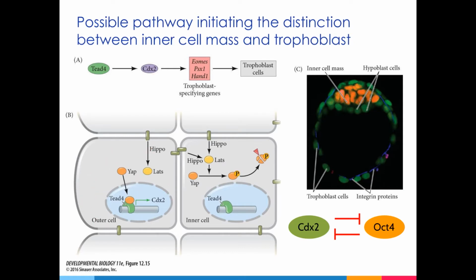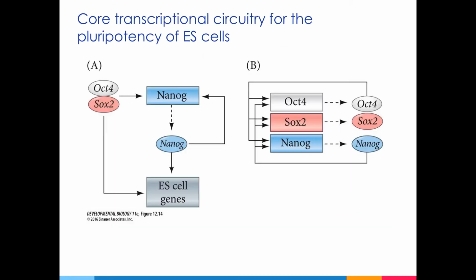The Hippo pathway activates OCT4 expression, and OCT4 is one of the transcription factors that is needed for the maintenance of pluripotency. The outer cells in which the Hippo pathway is inactive express the transcription factor CDX2, and those cells go on to differentiate into trophoblast cells. Once CDX2 becomes expressed in the cells that will give rise to the trophectoderm, it represses OCT4. Similarly, OCT4 represses CDX2 in the ICM.